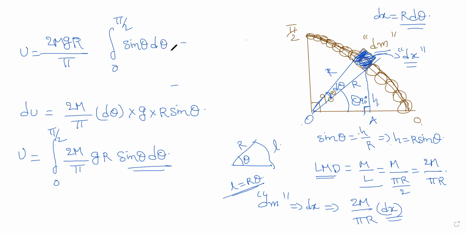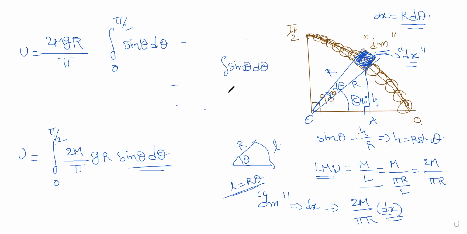And now integral sin theta is negative cos theta. That you have to know. All of you must know that. Integral sin theta d theta is negative cos theta. This one you have to know. So when I substitute that, you get 2m gr by pi. What you get is negative cos theta under the limits 0 to pi by 2.